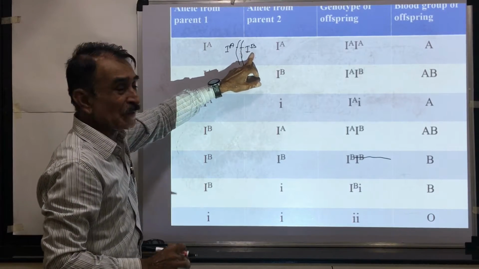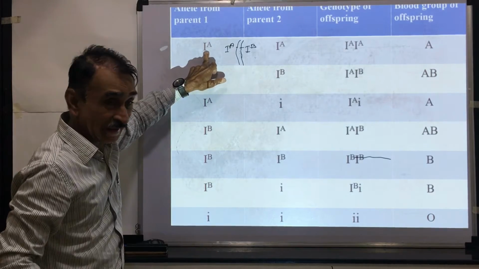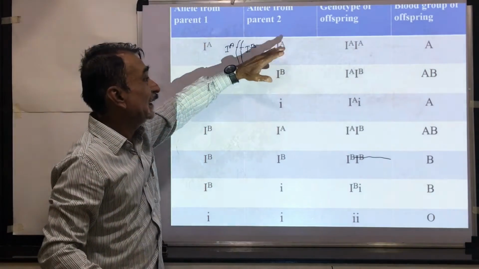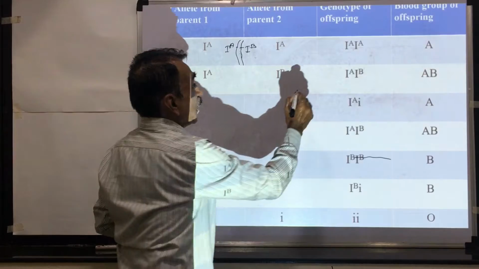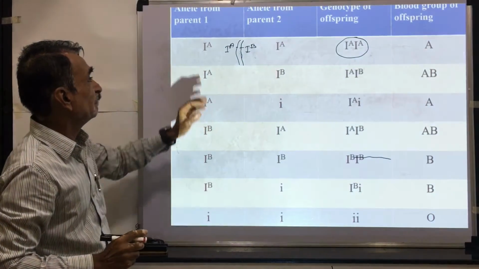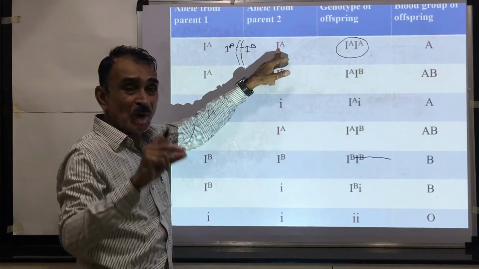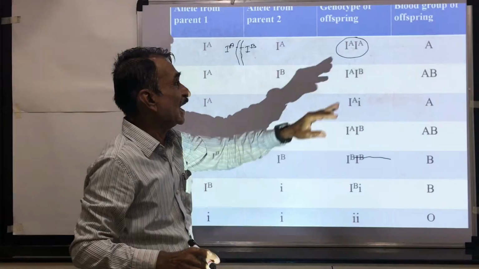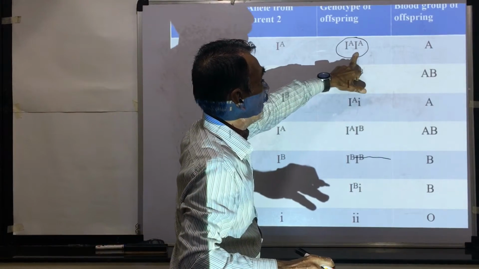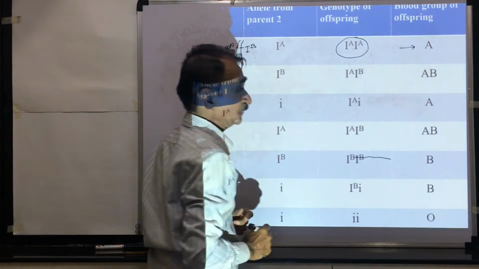In this organism, both the genes are capital IA, capital IA. This is the genotype of the offspring. This comes from the male gamete, this comes from the female gamete. When these gametes fuse, capital IA, capital IA are produced. That's why the blood group is A.